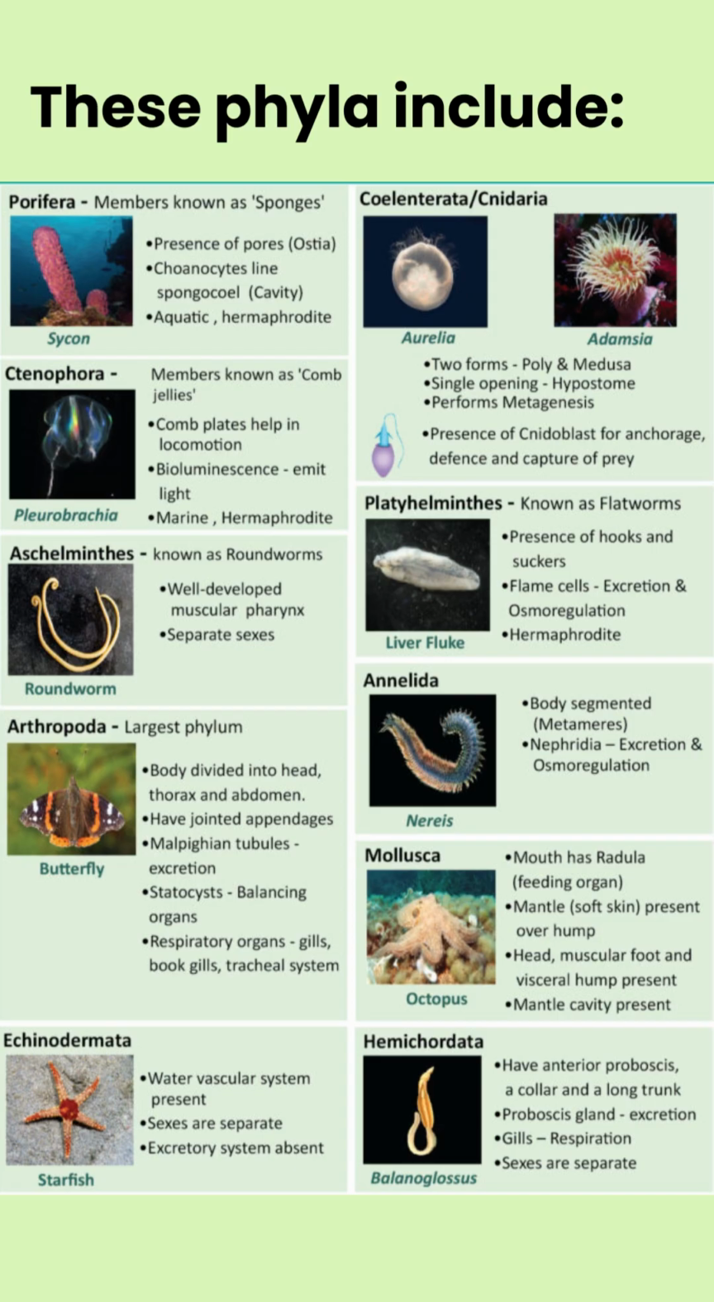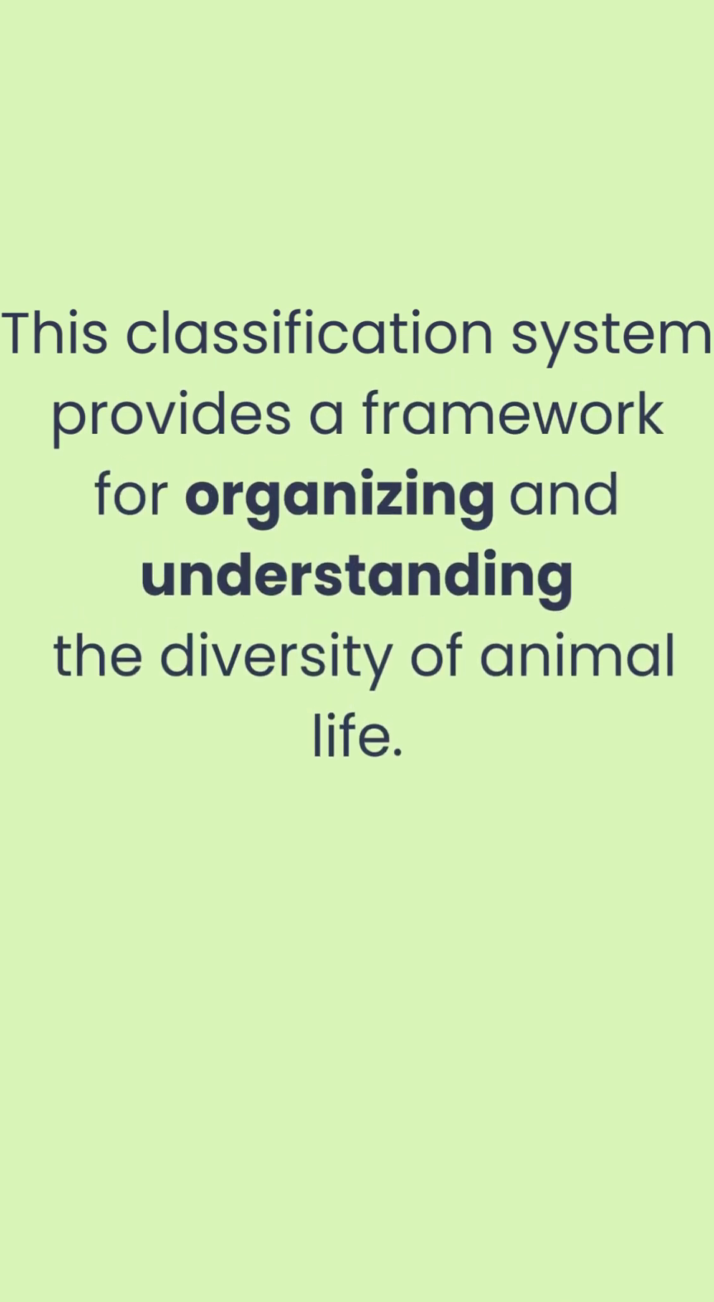These phyla include phylum Porifera, phylum Coelenterata, phylum Ctenophora, phylum Platyhelminths, phylum Aschelminthes, phylum Annelida, phylum Arthropoda, phylum Mollusca, phylum Echinodermata, phylum Hemichordata, and phylum Chordata. This classification system provides a framework for organizing and understanding the diversity of animal life.